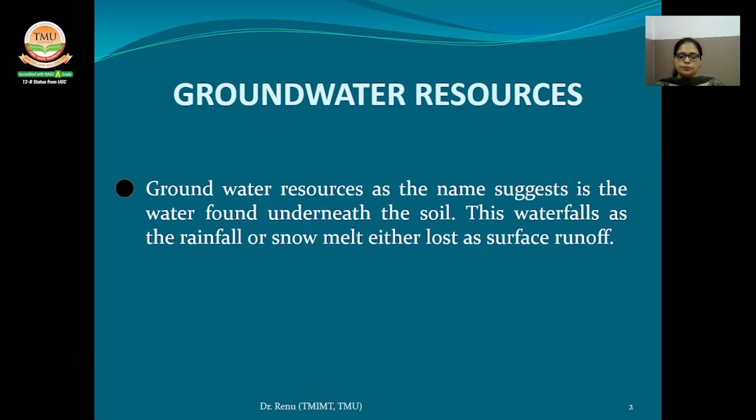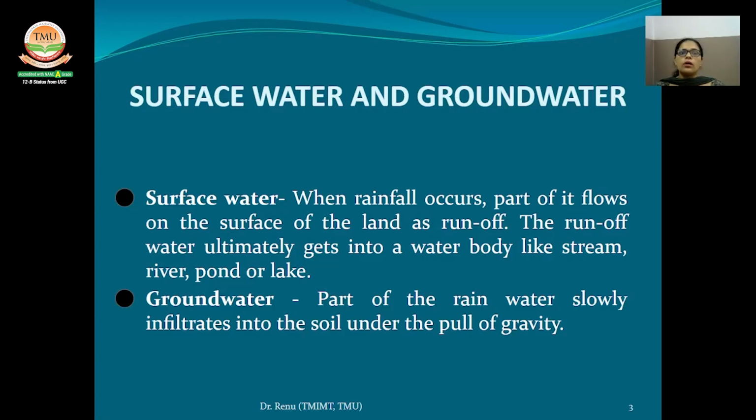Okay, so surface water and groundwater. Water and water vapors are in constant circulation, powered by the energy from sunlight and gravity, as a natural process called the hydrological cycle, about which we have already learned in school. Water vapors from the oceans and the land surface are held temporarily in the atmosphere and fall back on the earth's surface as precipitation. Okay, the source of all fresh water on the earth is rainfall.